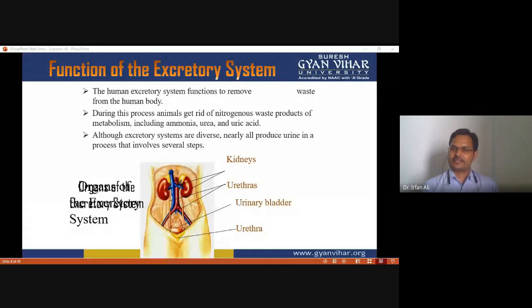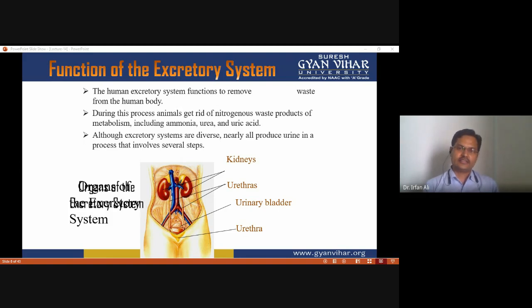Now, what is the function of the excretory system? The human excretory system functions to remove nitrogenous waste or metabolic end products from the body. During this process, animals get rid of nitrogenous waste products of metabolism, including ammonia, uric acid, and urea.